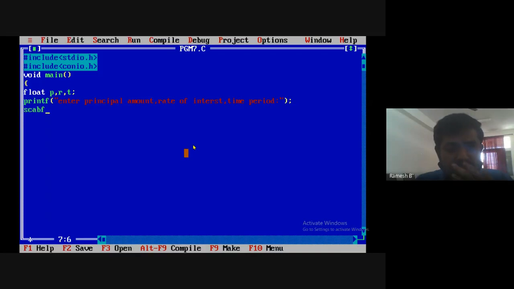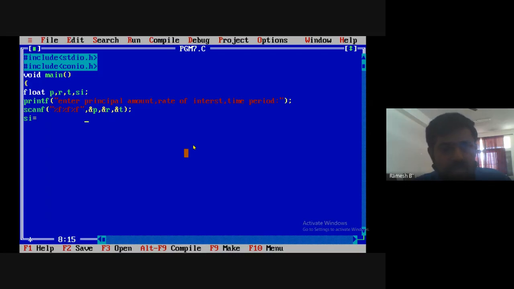So use scanf. Now percentage f, percentage f, percentage f. He is entering three values. Okay, so ampersand p, ampersand r, ampersand t. Close this. Now simple interest. I did not declare the variable simple interest. Here we need to declare one more variable si.